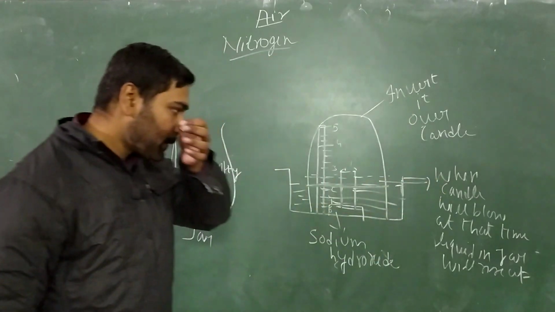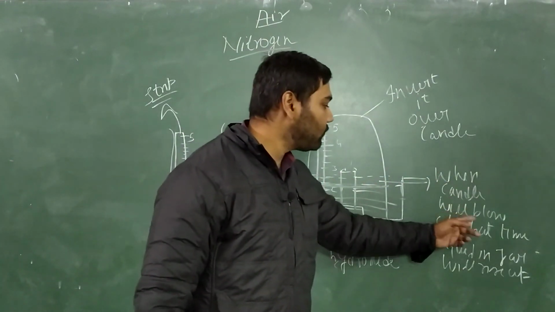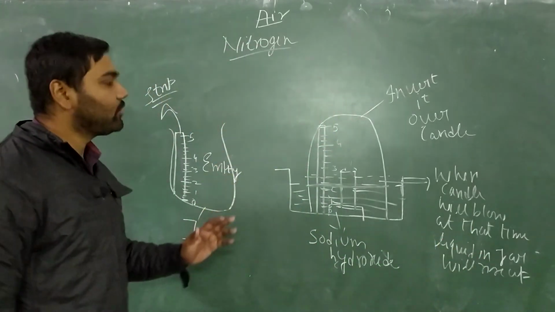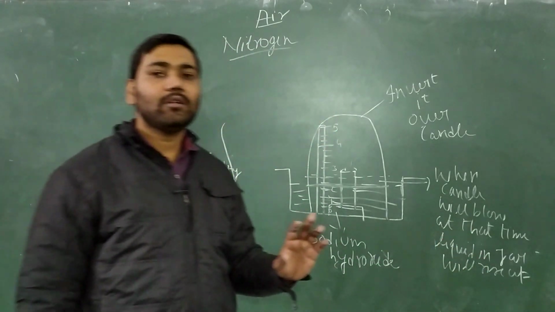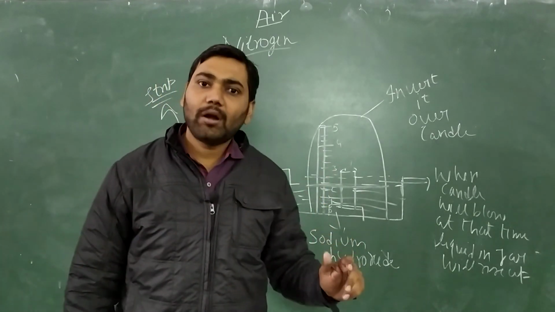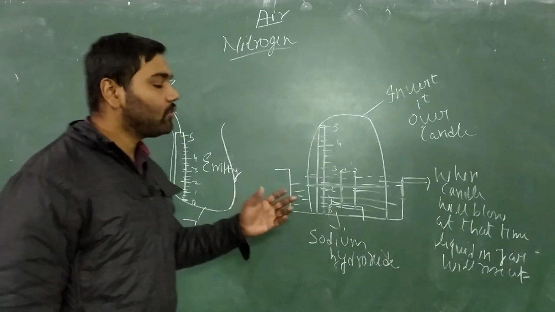This is the observation. When the candle blows off, at that time the liquid in the jar will rise up. So this is the activity which proves that because of nitrogen the candle will burn out, and what happens? The candle will blow off.